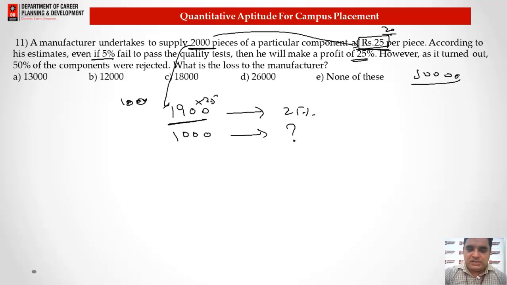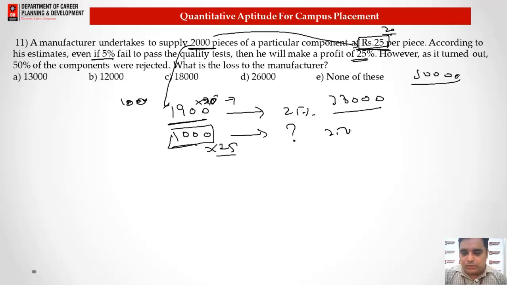It means 1900 into 20 gives you the actual cost price, and 1000 into 25 will give you the actual selling price. So 1900 into 20 is 38,000 rupees here, and 1000 into 25 we got 25,000 as the actual selling price. The difference will be 13,000, so there will be a loss of 13,000.